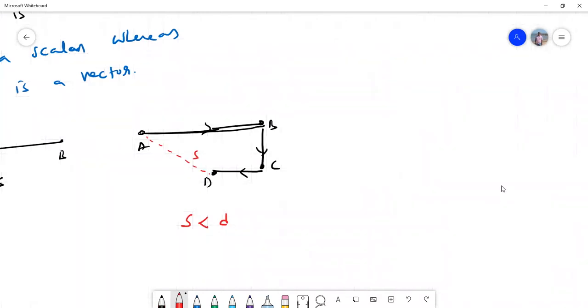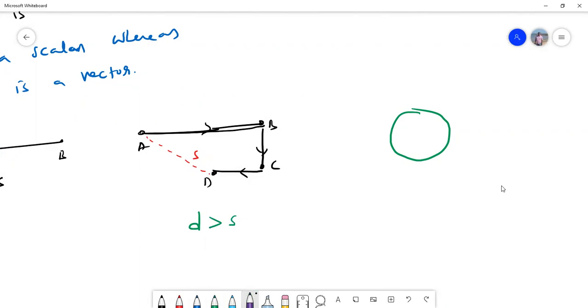Now, let us do one more example. Suppose a body is moving on a circular path. Otherwise I can say distance is greater than displacement. That way also we can say.